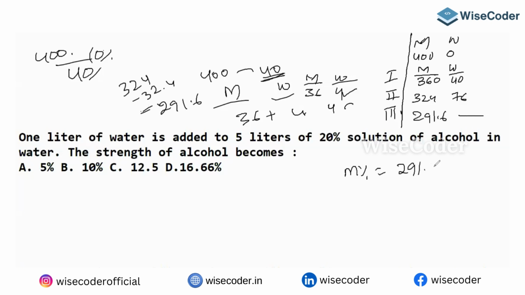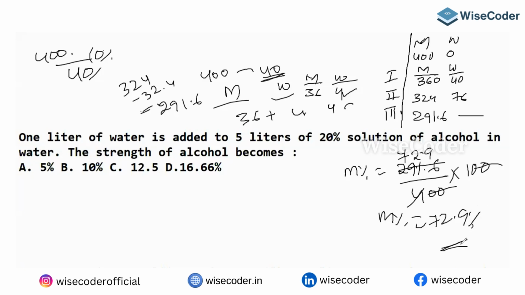So 291.6 divided by the total value, 400 into 100. The two zeros cancel. Let me divide. 7 twos are 14... so the milk percentage you can say is 72.9 percent.